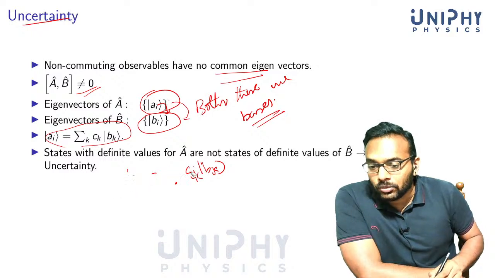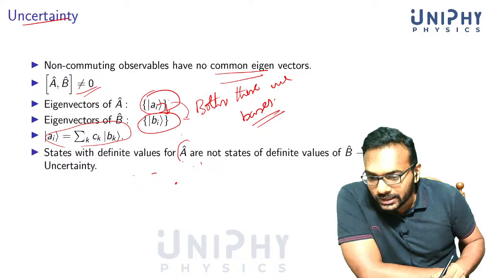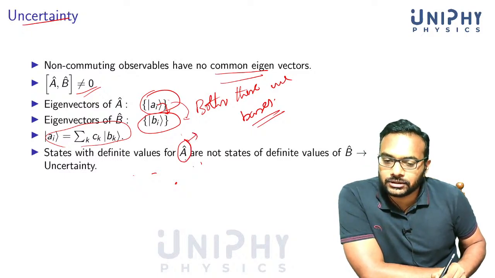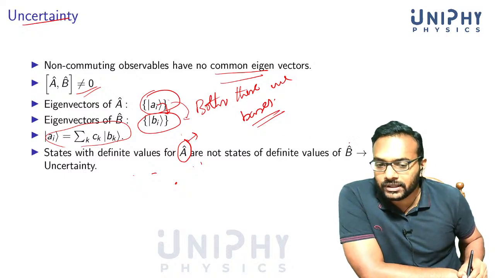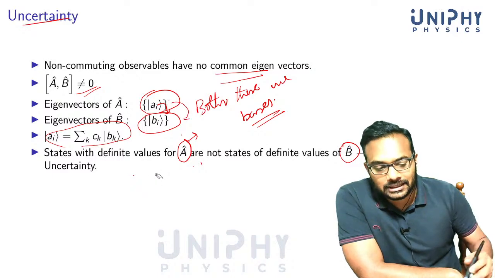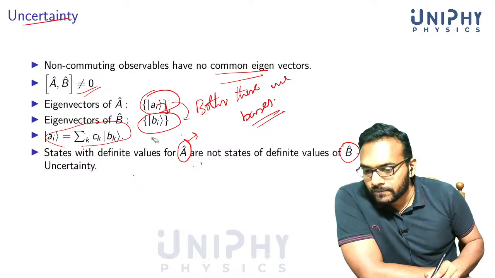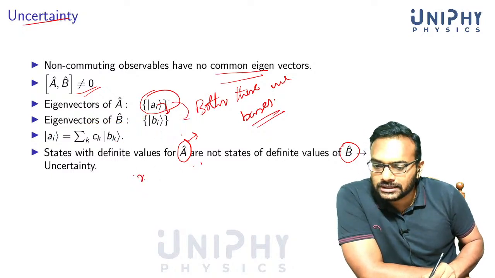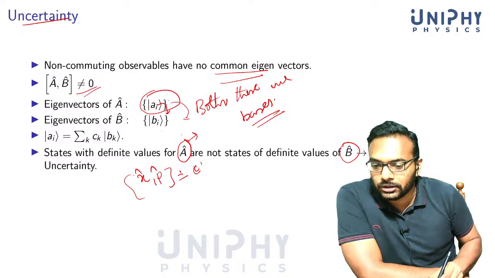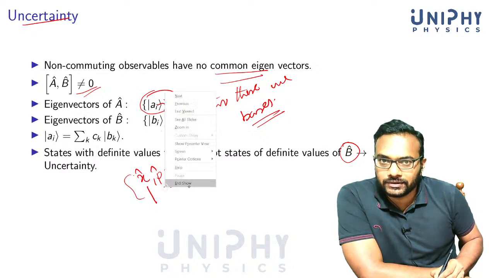Now what happens? This means that the states with definite values for operator A, what are the states with definite values of operator A? These are the eigenstates of operator A, and they are not states with definite values of operator B. This is why we have uncertainty. So if two operators, for example x and p, are not commuting, then an eigenvector of x is not an eigenvector of p.